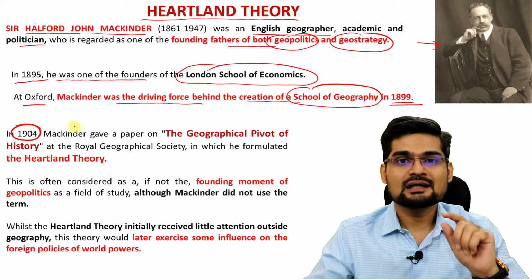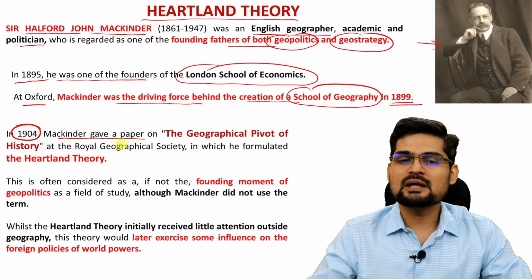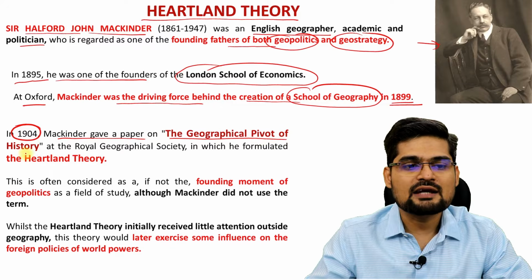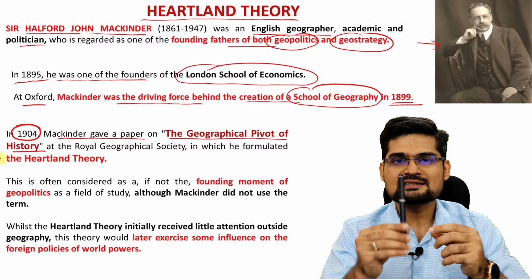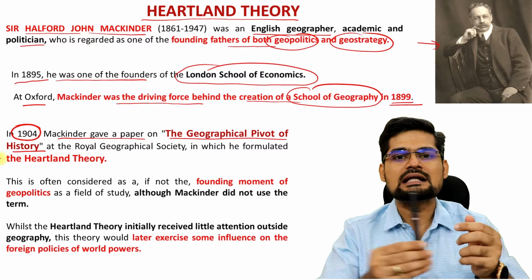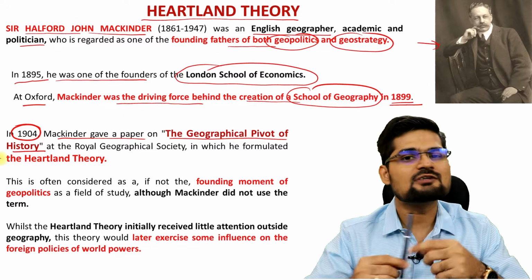That's important. So, in 1904, remember when in America, Davis was going to establish an Association of American Geographers, in the same year, in UK, Mackinder gave a paper on the geographical pivot of history. Pivot, where have you heard the word? Maybe pivot joint. Pivot is a pillar along which things rotate like this, isn't it? So it's kind of a central position.